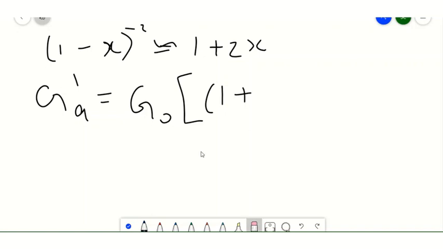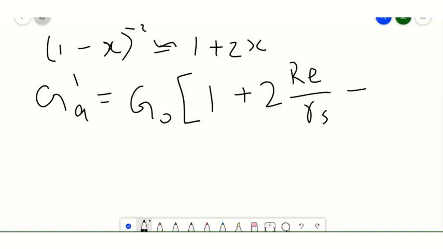so we can write this as 1 plus 2 into x. Our x value is RE by RS, and other higher terms, minus 1.